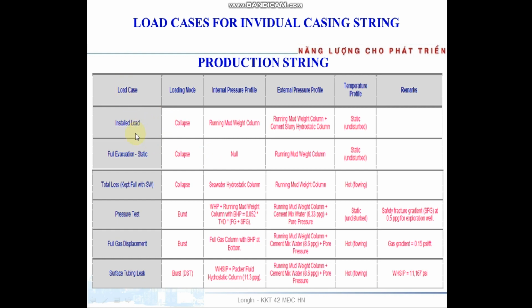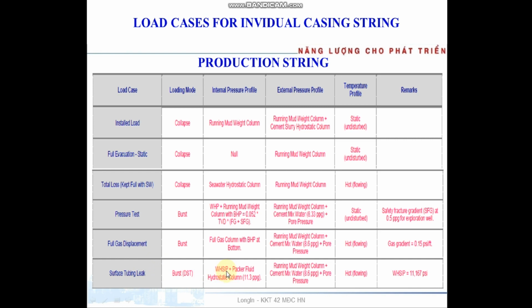For the production casing string, the load cases are: running in hole, cementing, full evacuation, static, total load, keep full with water, pressure test, full gas, deployment, and surface tubing leak. Surface tubing leak is when the DST or production happens.